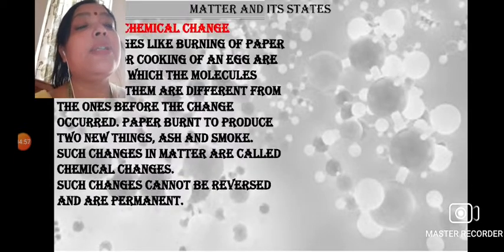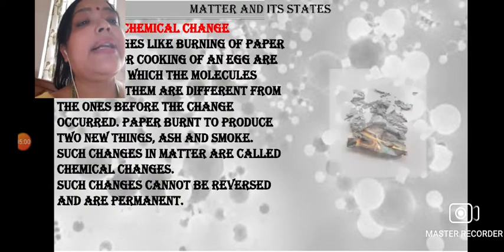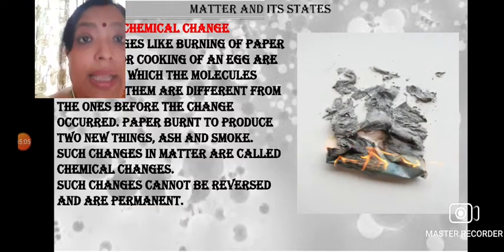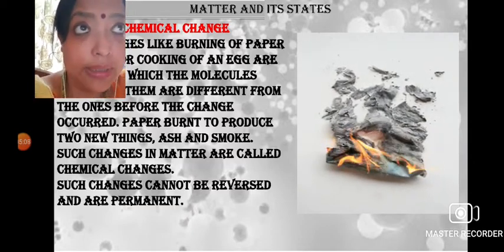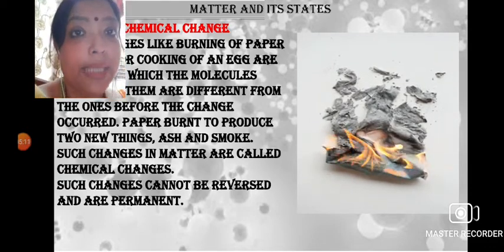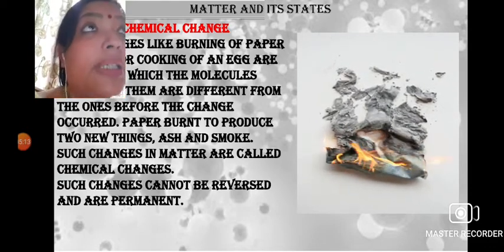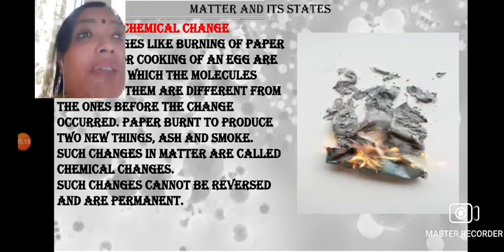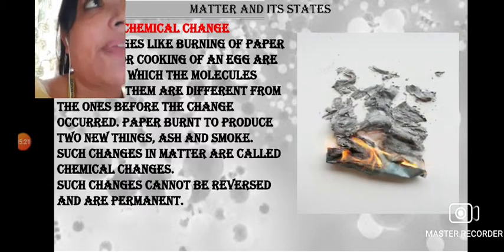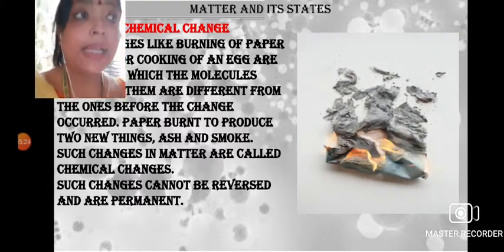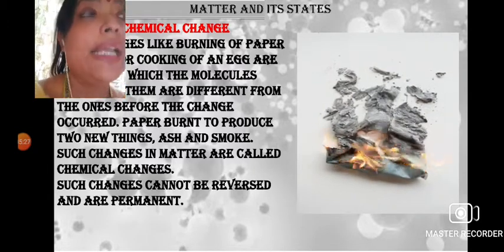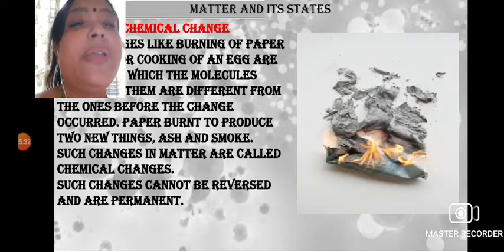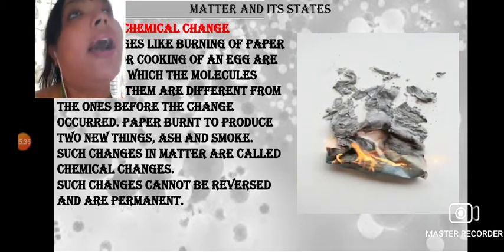This cannot be reversed back, and chemical change is a permanent change. What do you mean by it cannot be reversed back? If you take a piece of wood and set it on fire, the wood will form ash. Would that ash be changed back into wood? No. If I take paper and put it into fire, once the ashes are formed, that ash cannot be turned back into paper, so it cannot be reversed, and that is why it is permanent.